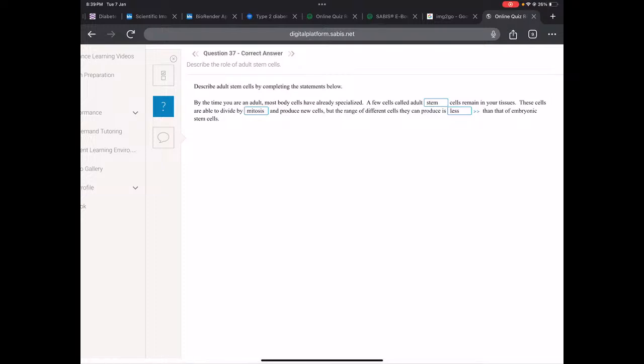So we said when we're born, or when we're still an embryo, we have embryonic stem cells. As we become older, these disappear, and we have some adult stem cells, as they're telling us here. We said again they divide by mitosis, but the range they have to differentiate and specialize is less than that of embryonic stem cells.